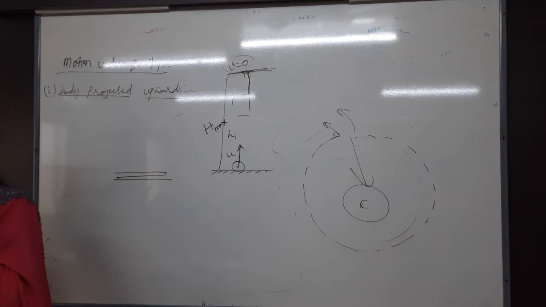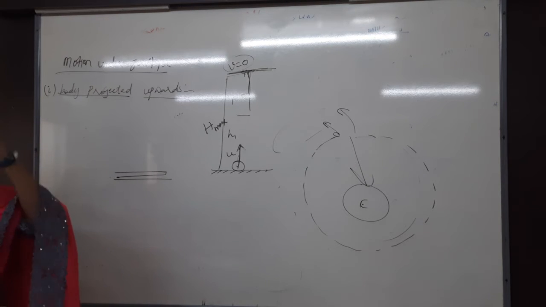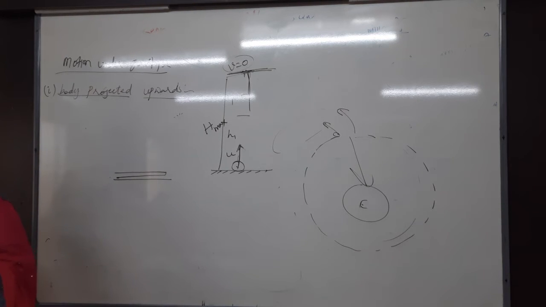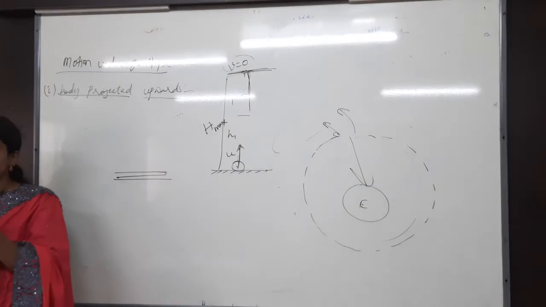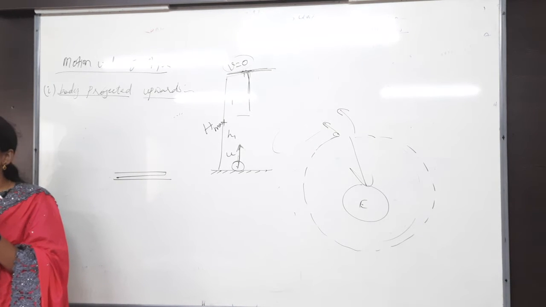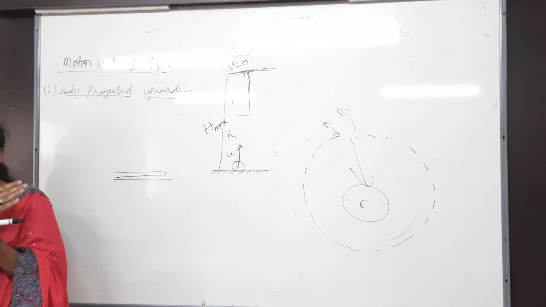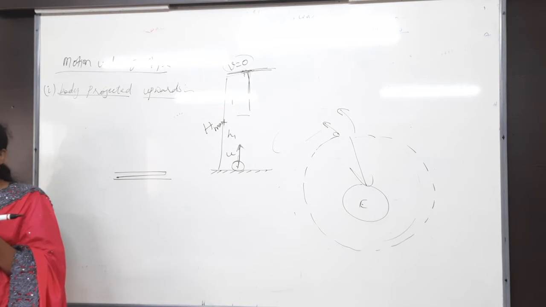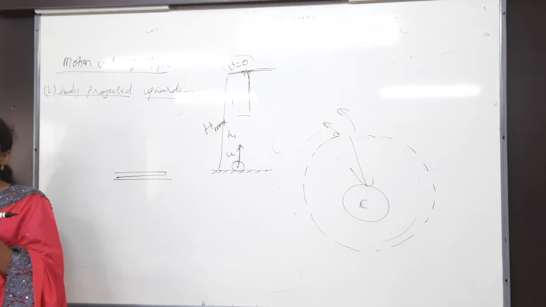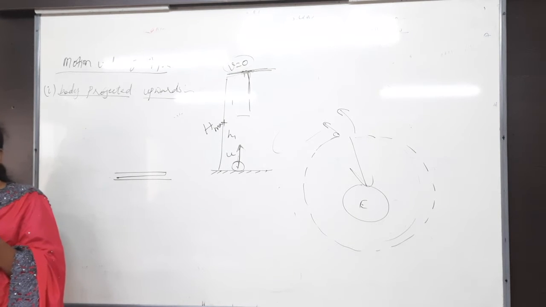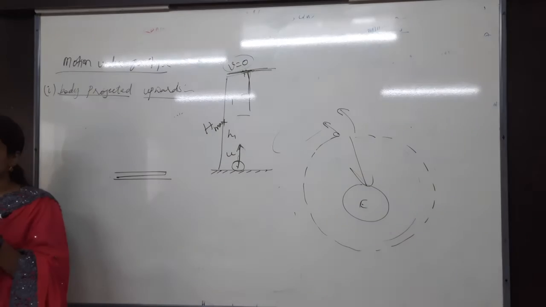You can observe what is happening at the top point: it comes to rest and then falls down again. Understand? For example, we are recording this, I am just throwing the ball like this, and you play the video at 0.25x. In milliseconds you can observe clearly that the ball comes to rest momentarily and after that falls downwards slowly. Understand, right?